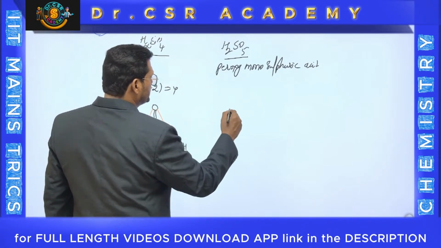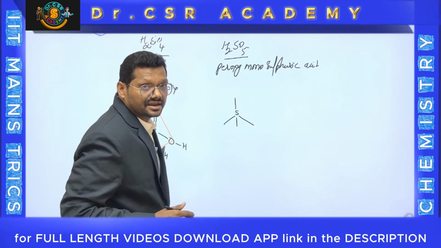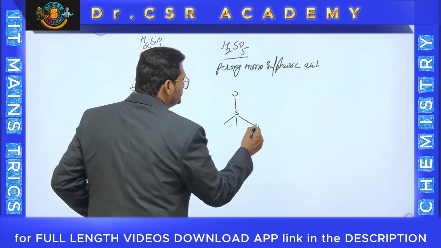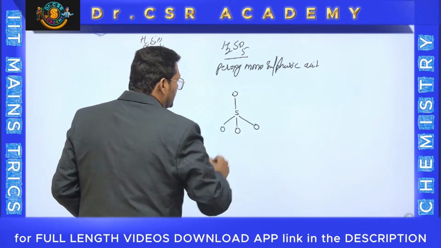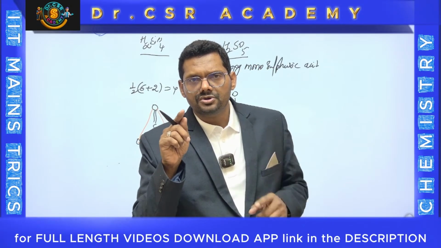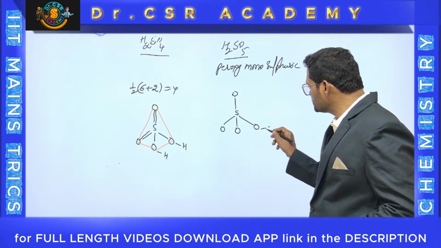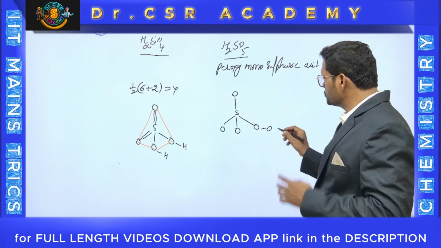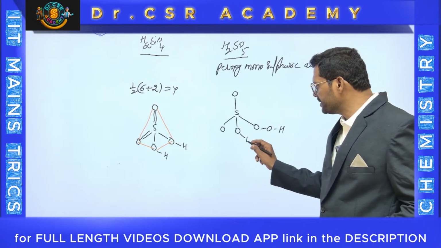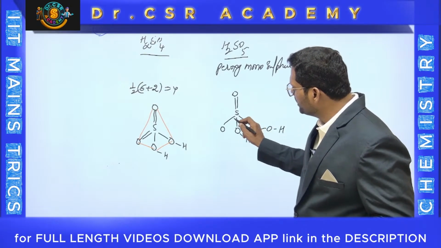This one is also the same as this. Sulfur is there, and 1, 2, 3, 4, you can keep it. Interestingly, there are 5 oxygens. How can you put 5 oxygens? There are 4 bonds only. Just now I told you that this molecule has a peroxy bond, called O, single bond, O. Which means anywhere you can keep oxygen, O bond O. Total hydrogens are 2. Oxygen is divalent, so finally one hydrogen here you have to keep, and one more hydrogen here, anywhere you can write. And all are done. And those 2 oxygens are normally double bonded.